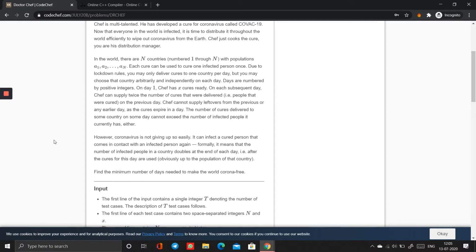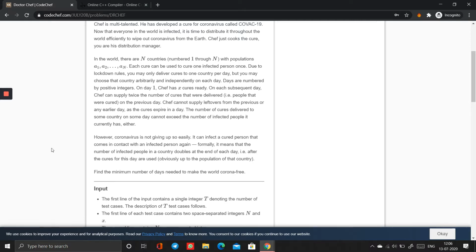And also he mentioned that coronavirus is not giving up so easily. He said that it can infect a cured person that comes in contact with an infected person again. Formally, it means that the number of infected people in a country doubles at the end of each day. For example, today the cured members will be 5 and the population would be 10. But at the end of the day, the infected people would be 10 because due to the infected people, the cured persons will be again infected.